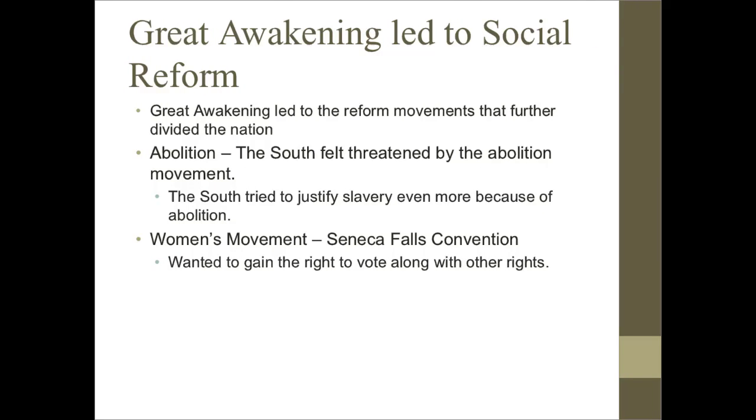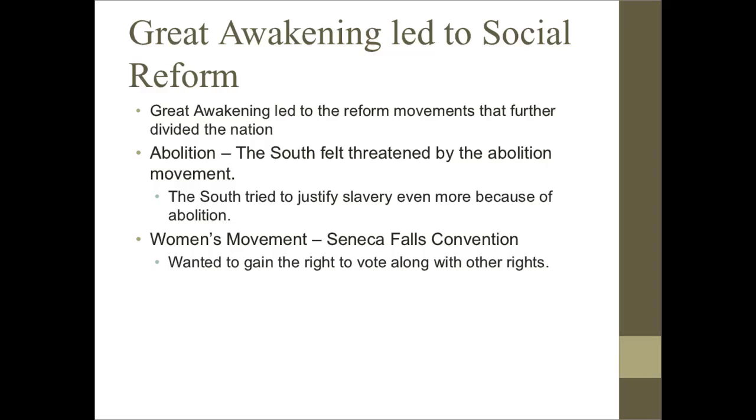Near the end of this time period, the Great Awakening happens, and that's going to lead to social reform, which is going to, again, further exacerbate the sectionalism that's happening. For one, there's an abolition movement that starts up, and that causes the South to feel threatened that the North's going to try to abolish slavery at some point, even if that's really not the case and the abolition movement wasn't all that popular in the North. However, it makes the South feel like they have a target on their back and that they have to protect slavery. And so as a result, they try to justify slavery even more because of the abolition movement and say that slavery is good, and they start to make comparisons to slaves in the South and how much better they have it than the free blacks in the North.